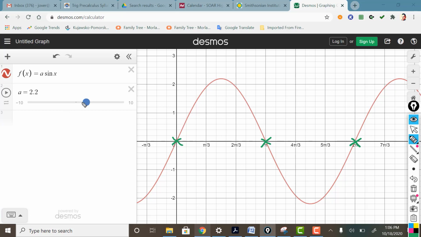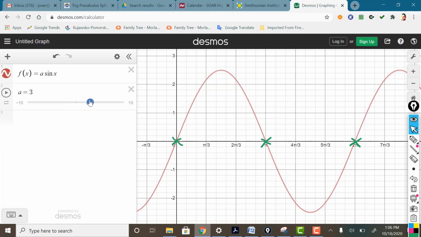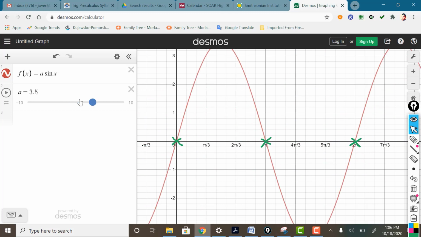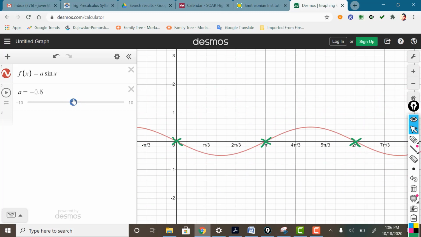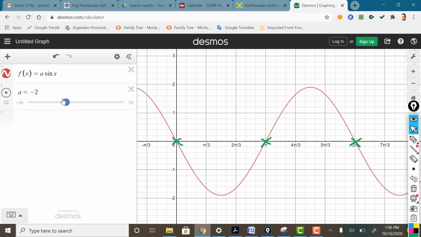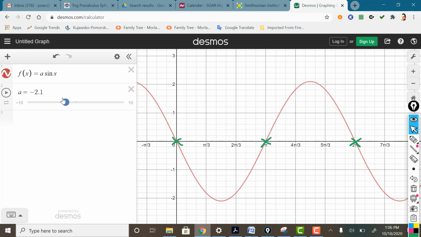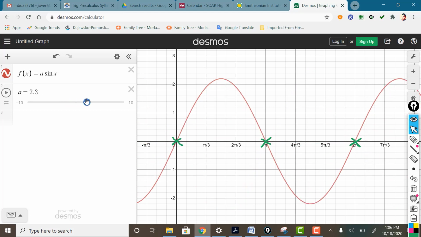No matter what I did with this slider, it didn't change anything else about this graph except that, just like a jump rope, it changed the amplitude. That's all it did. Here's an inverted one, here's the right side up. The only thing that A, the amplitude, changed was the height of the graph.